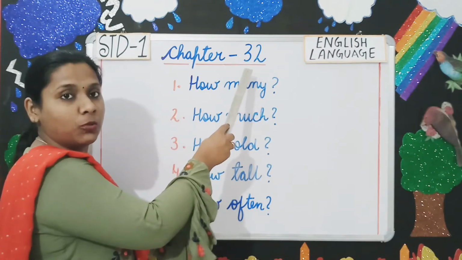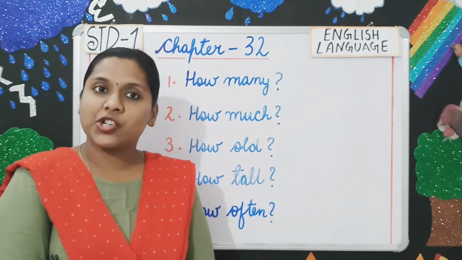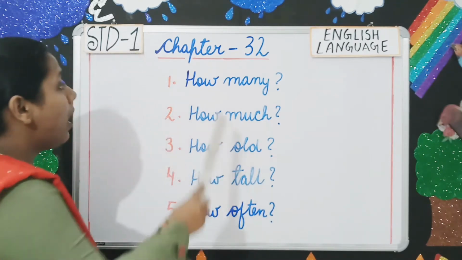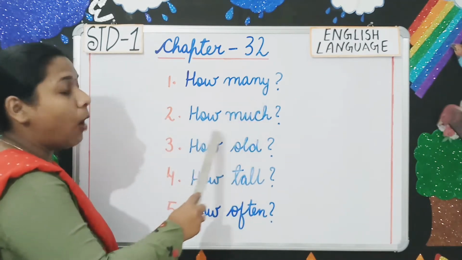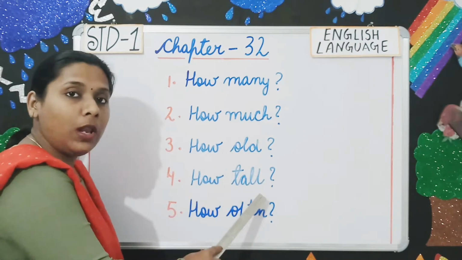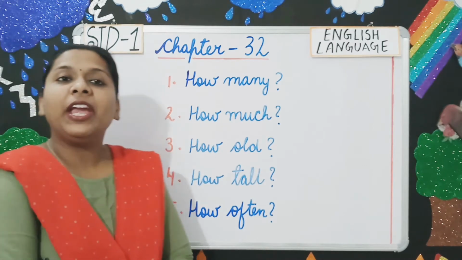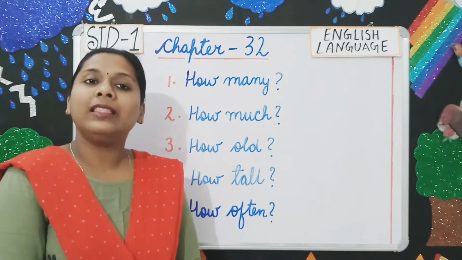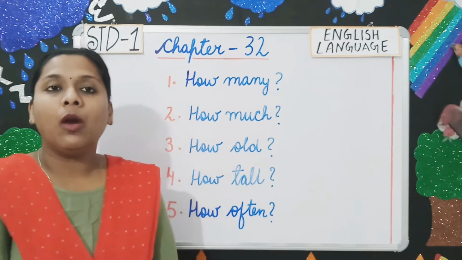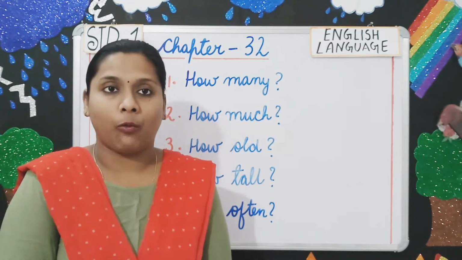Chapter 32. In this chapter, you have to study the questions beginning with how many, how much, how old, how tall, and how often. Here, we use how many in the question when we want to know the quantity of a countable noun.